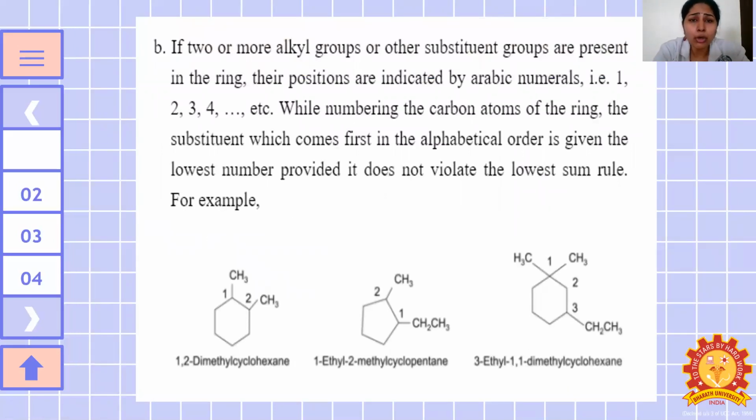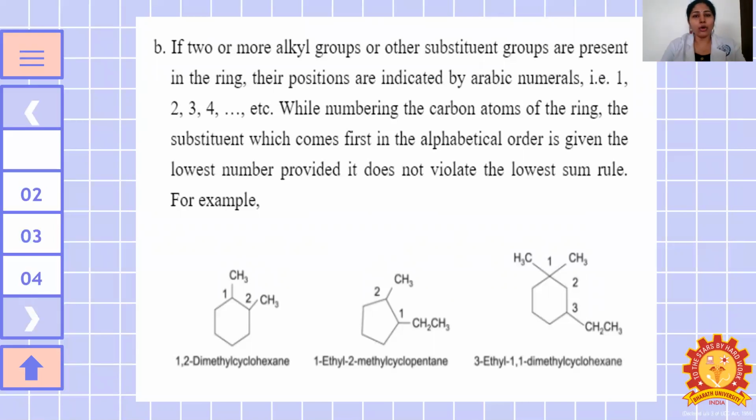If two or more alkyl groups or other substituents are present in the ring, their positions are indicated by the Arabic numerals 1, 2, 3, 4. While numbering the carbon atoms of the ring, the substituent which comes first in the alphabetical order is given the lowest number, provided it does not violate the lowest sum rule.